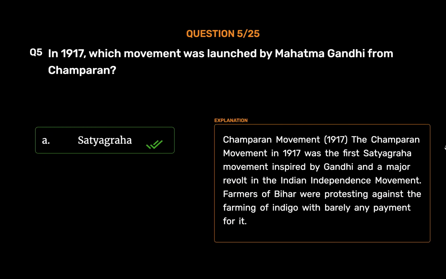Satyagraha. Champaran movement, 1917. The Champaran movement in 1917 was the first satyagraha movement inspired by Gandhi and a major revolt in the Indian independence movement. Farmers of Bihar were protesting against the farming of indigo with barely any payment for it.